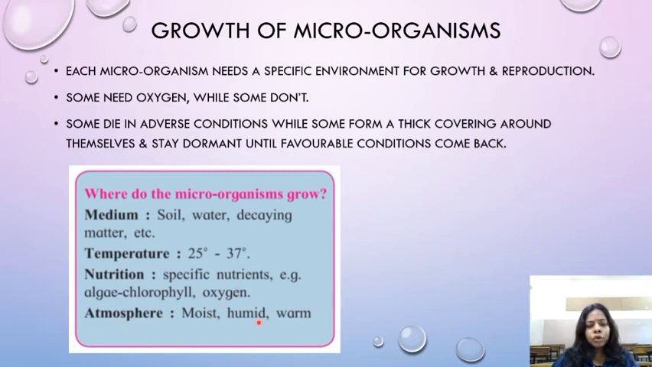Atmosphere, moist, humid, warm. They don't like cold climate. That is why most of the things are stored in the fridge. So microorganisms do not grow there easily. They take time because they don't like cold temperature.